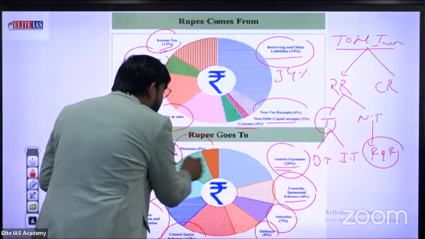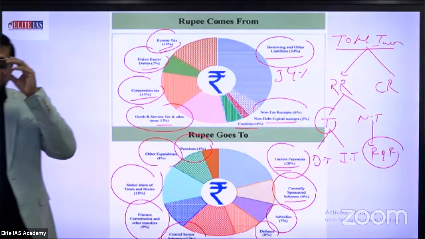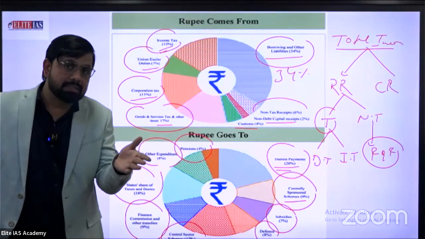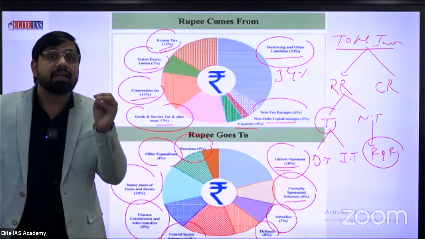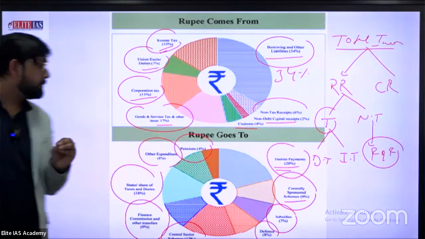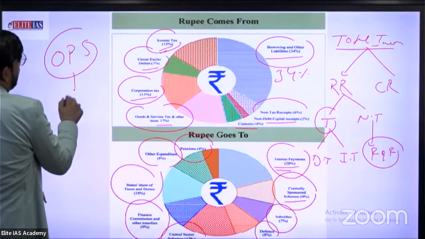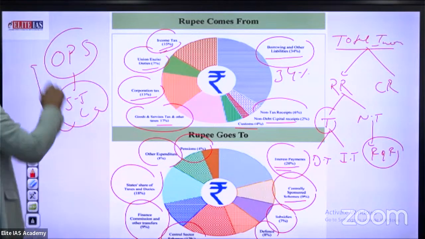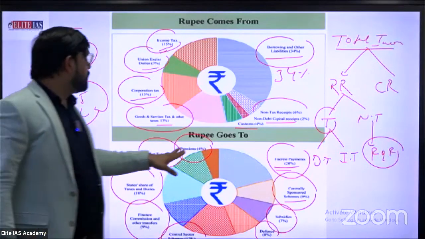Pension especially was the major topic. Old pension scheme, new pension scheme. The government is planning to continue with the old pension scheme in place of the new pension scheme. I think this creates a burden of more than 5.5 lakh crore rupees per year on the Indian government. If the government follows the old pension scheme, there is an approximately 5.5 lakh crore rupee burden on the Indian treasury. So pension's part is 4%.